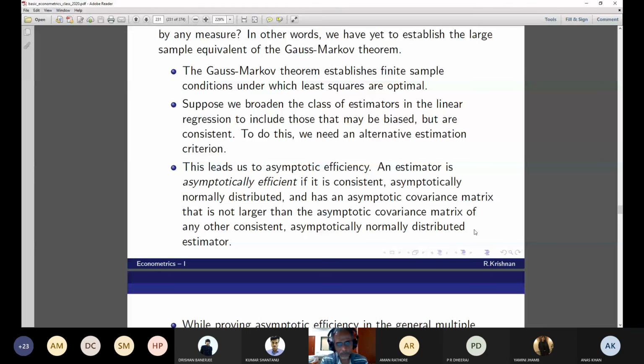This is an extension of the Gauss-Markov theorem that we have seen, to the case when n tends to infinity. So we are considering all the asymptotic properties when the sample size goes to infinity. This is the definition of asymptotic efficiency.